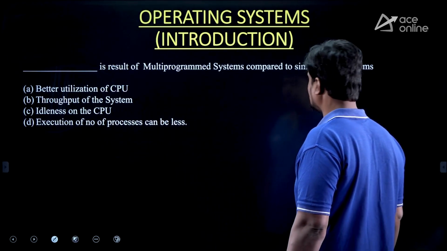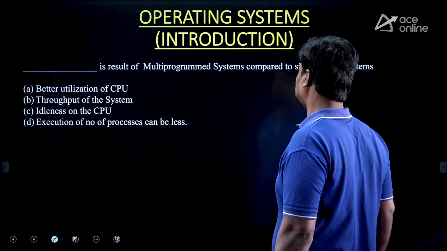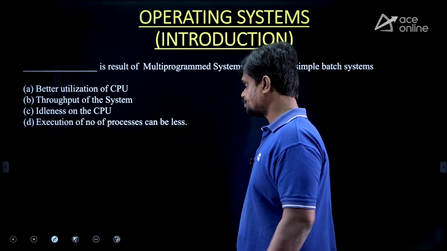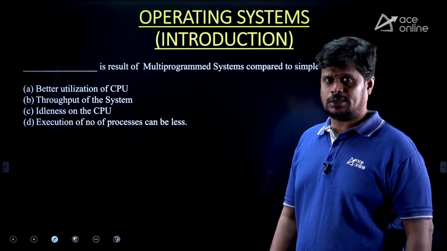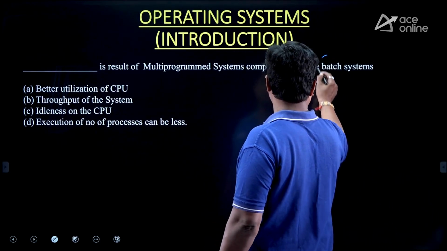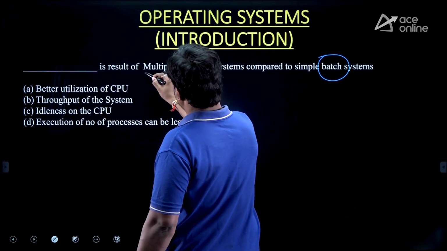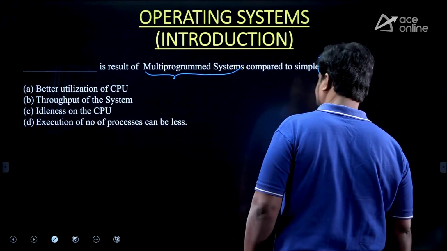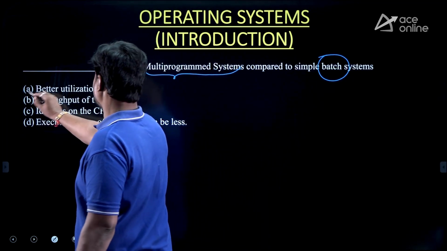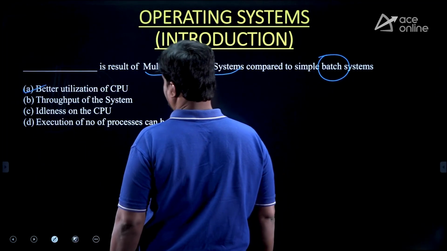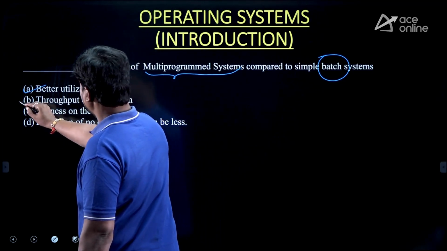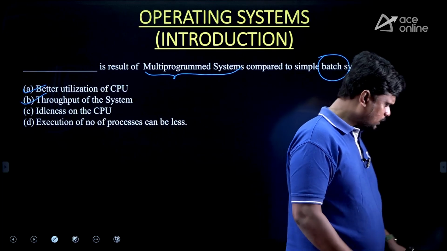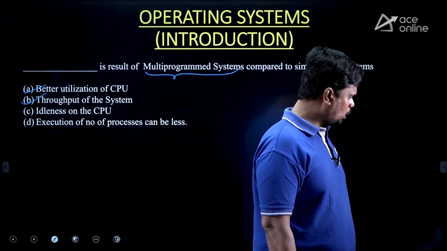So what is the answer for this question? Dash is the result of a multi-programmed system compared to a simple batch system. Comparatively your batch system, dash is the result of your multi-programmed system. So the answer is option A, better utilization of CPU. Good. And what about the throughput of the system? Throughput of the system is also a result of multi-programmed system only. Is it only A? Please verify. Both A and B, right?